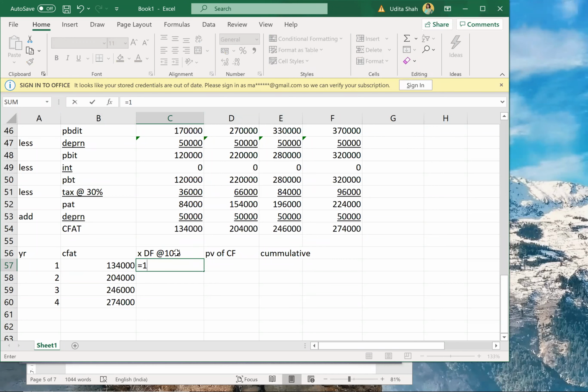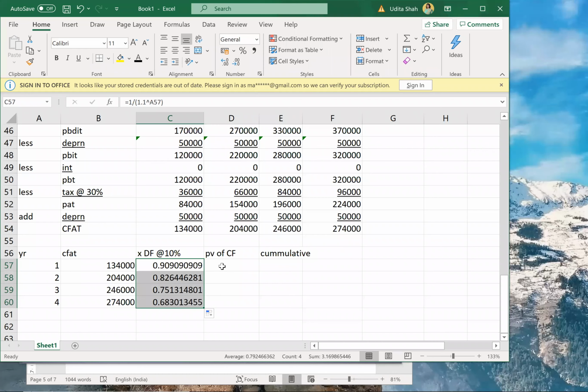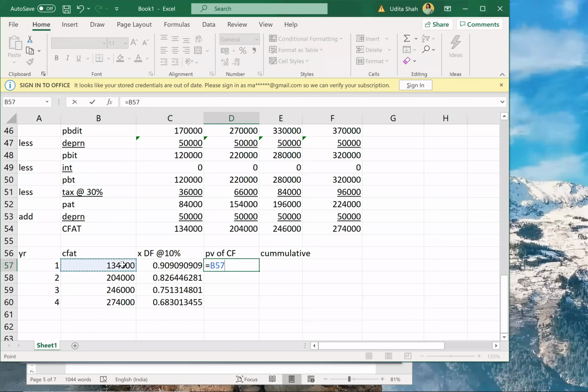Equal to 1 divided by 1 plus R, that is 1.1 raised to n, and if you drag it, you'll get it for all 4 years. So PV will be cash flow into discounting factor. So PV of cash flow.